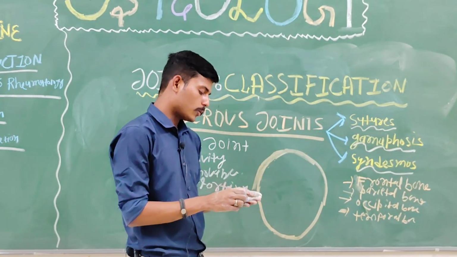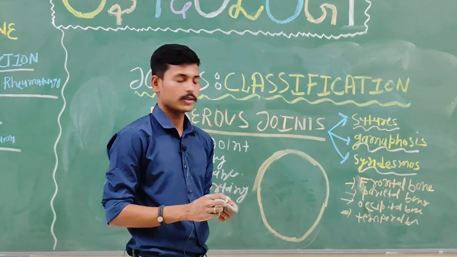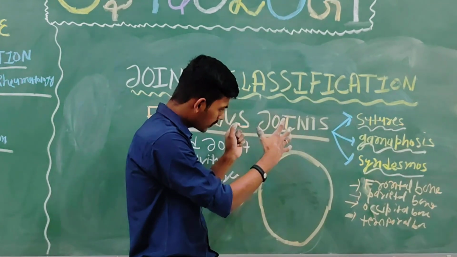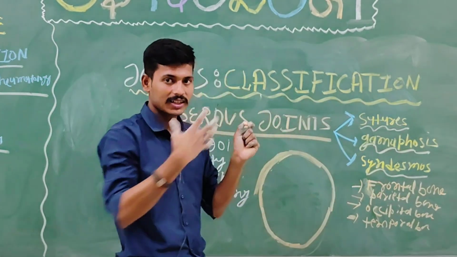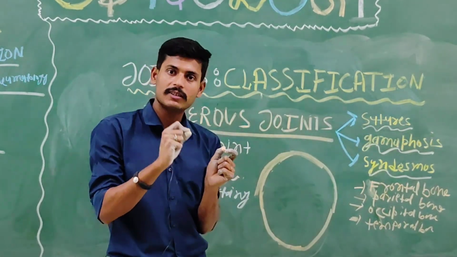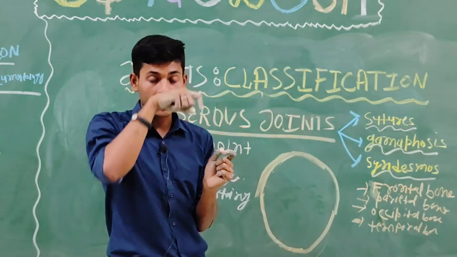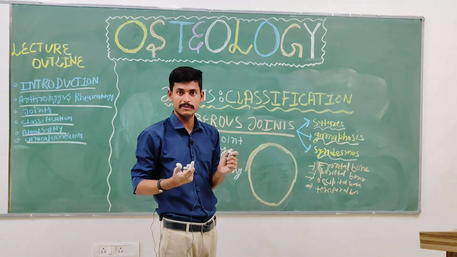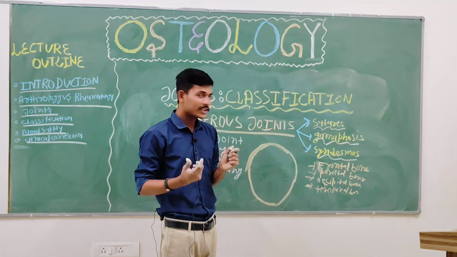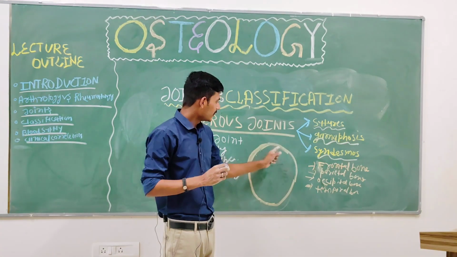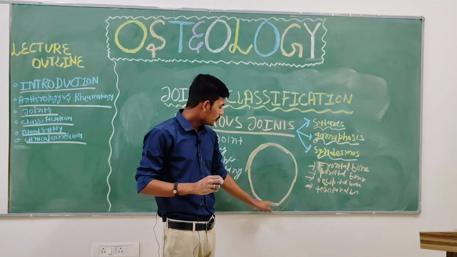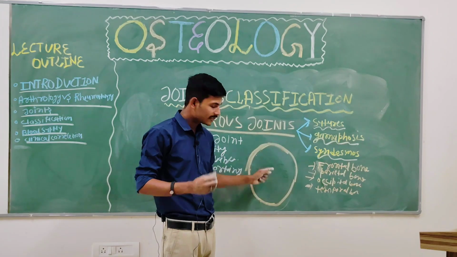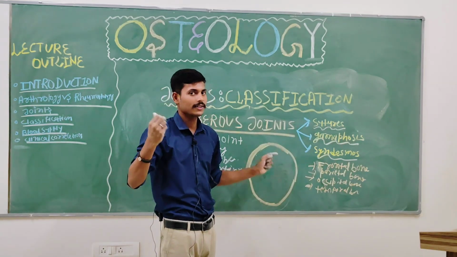When there is a birth through the birth canal, if the cranium or this brain box is hard, then it will hurt the mother as well, and it is very difficult in parturition, the delivery process. So nature provides a unique mechanism in the fetal skull, that the skull's bones are not joined properly.